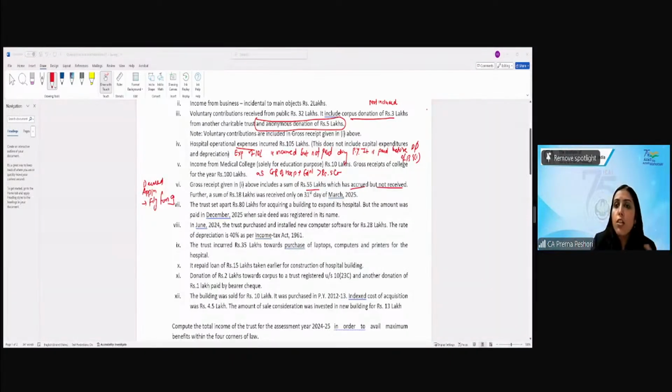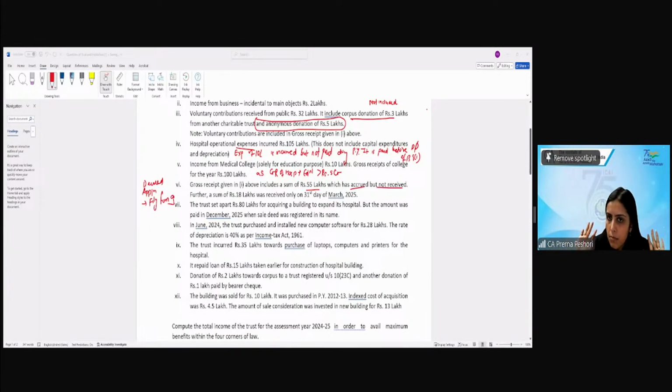So you have to write that the form 9 has to be filed 2 months prior to the due date of return of income, but the CBDT has extended the due date of filing form 9 up till the date of the return of income. So even if form 9 is not filed 2 months prior, but filed till the time the return is filed, it will be eligible for claiming the deemed application. The deemed application will be allowed.